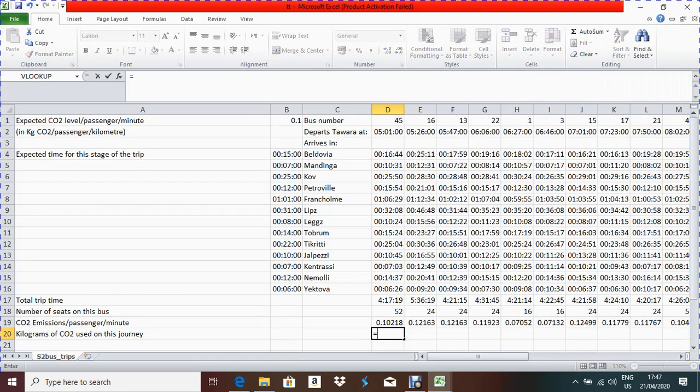first you have to multiply the number of seats and carbon dioxide emission for each passenger. So D18 into D19. Okay, by multiplying these values, we will get the total carbon dioxide. Now we have to find out the timing, or we have to multiply with the timing also.